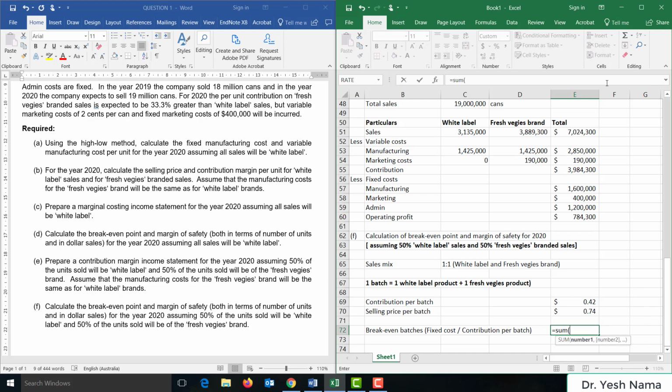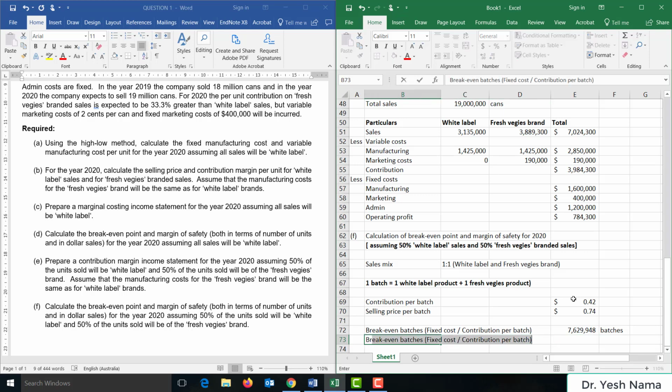So fixed cost is equal to 1.6 million plus 400,000 plus 1.2 million. So fixed cost is 3.2 million upon contribution per batch 42 cents. So break-even batches is equal to 7.629 million.